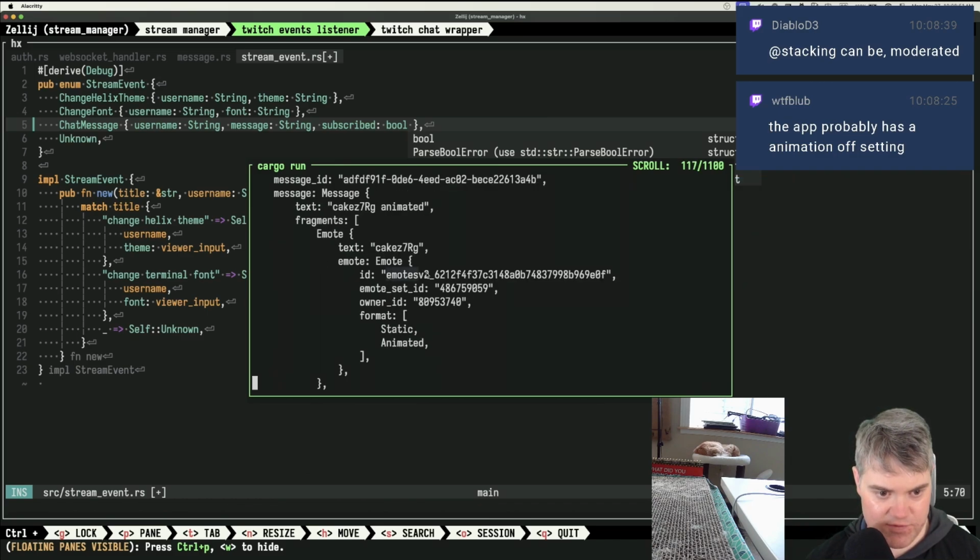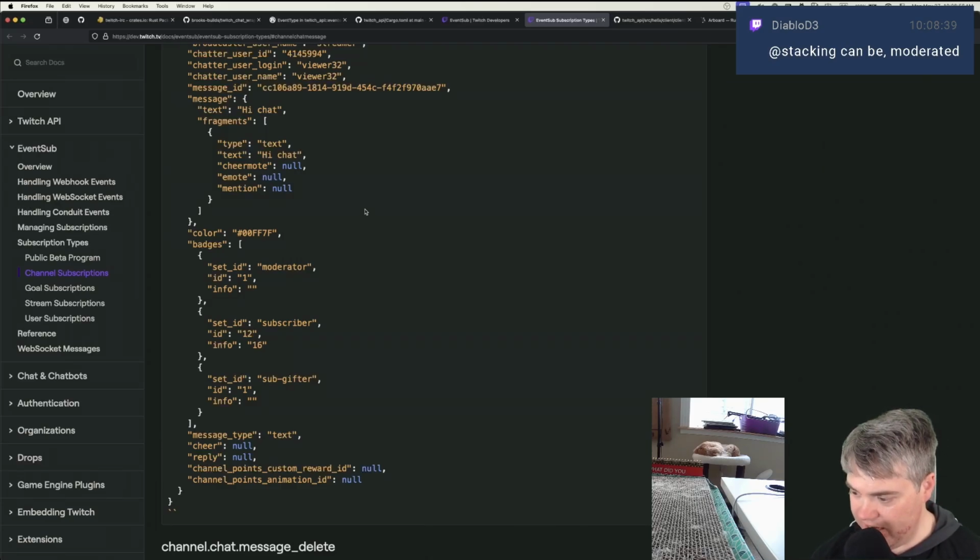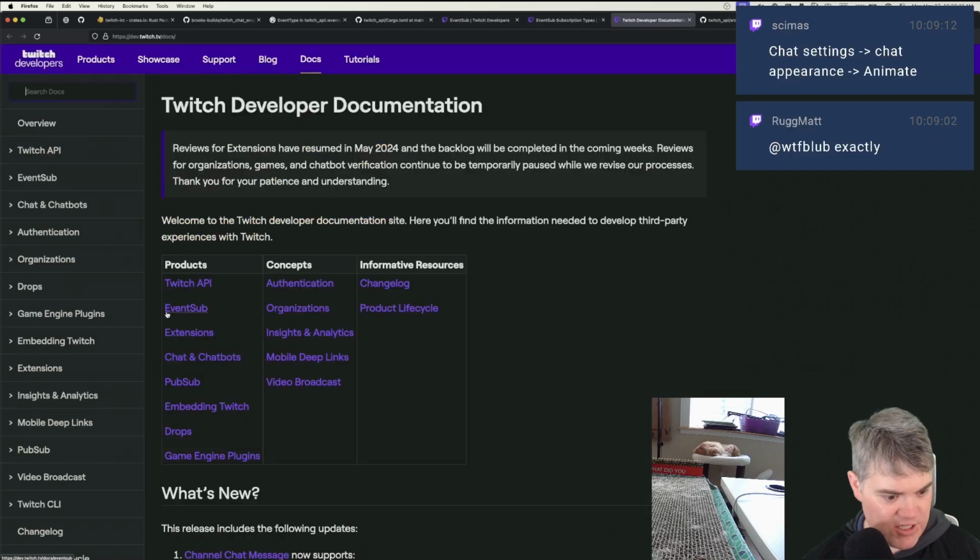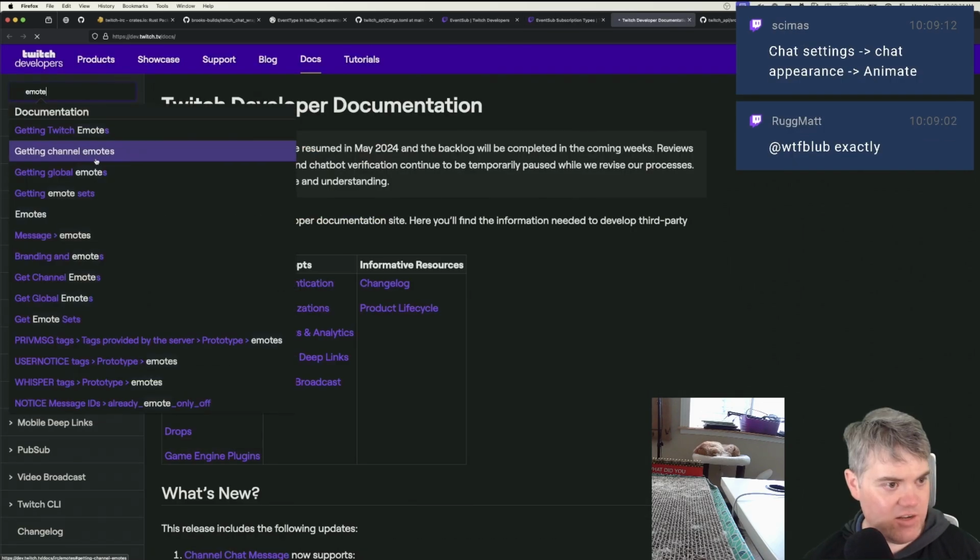So static text. Okay, so if I go to this, now I've never gone and looked it up, but there's a website you can go to, right? That has the emotes. Might be chat. Okay, so if I search for emote, getting channel emotes.